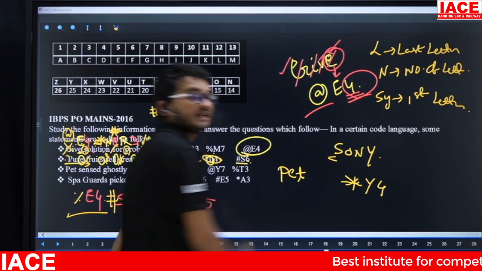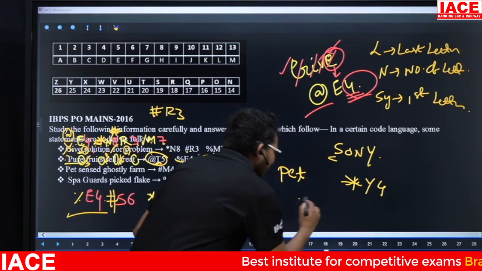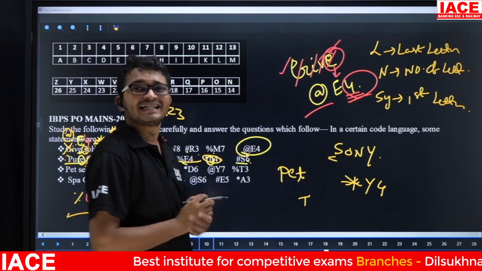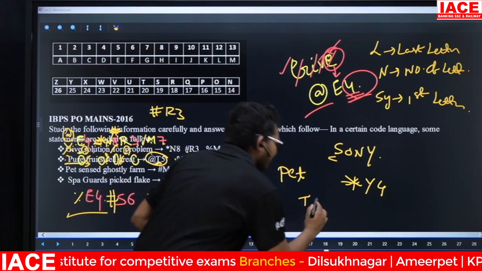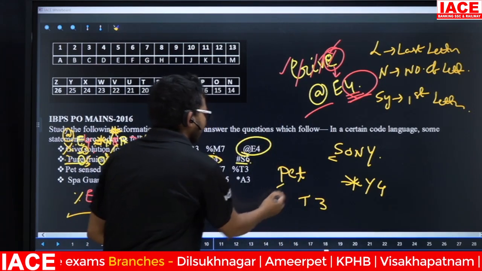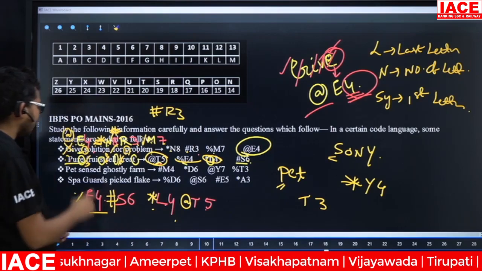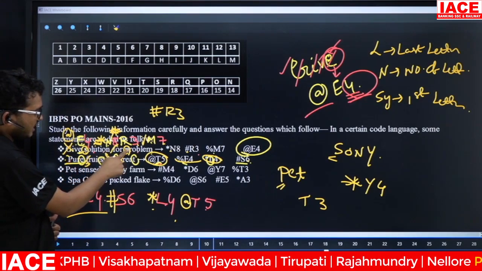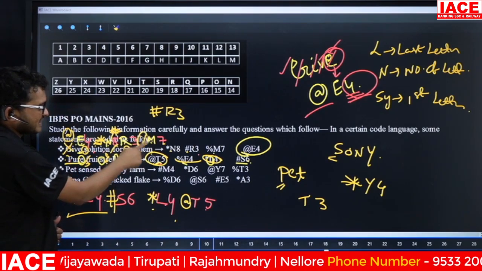Suppose the question again is: what is the code for pet? Now this one is ending with T. Pet has how many letters? 3 letters. That means this one is T3. Now starting with P, the symbol is what? Percentage.